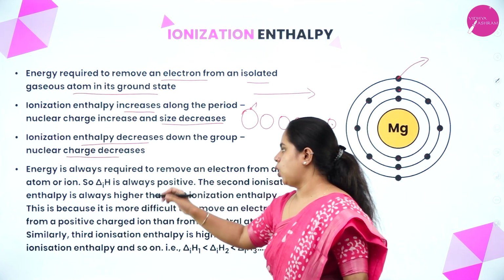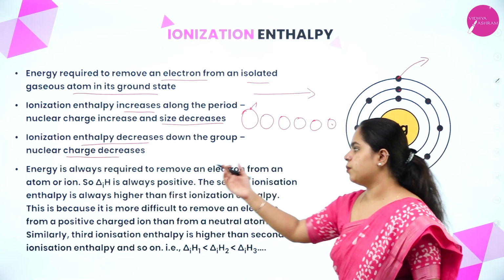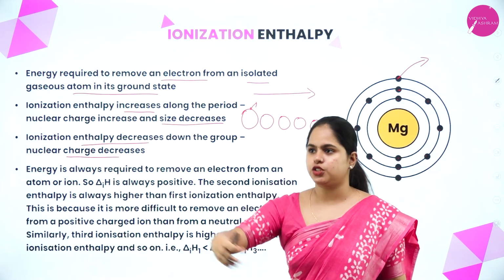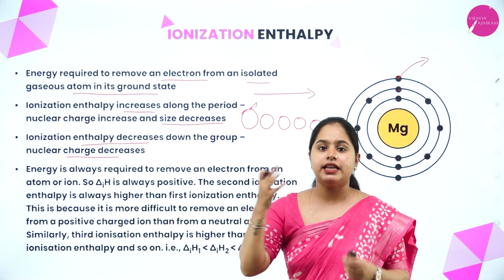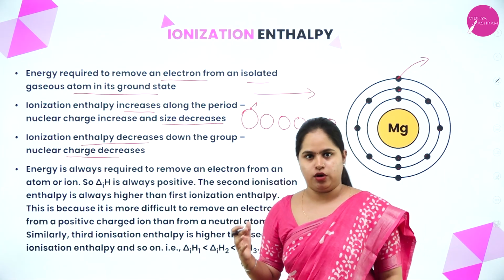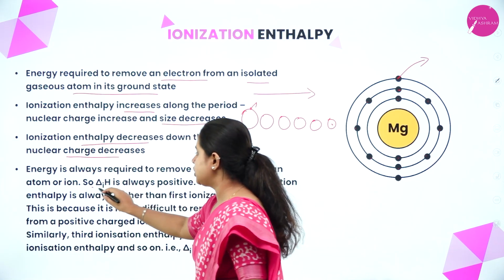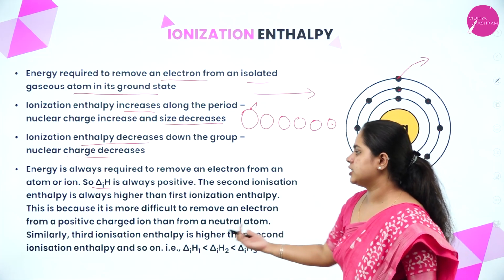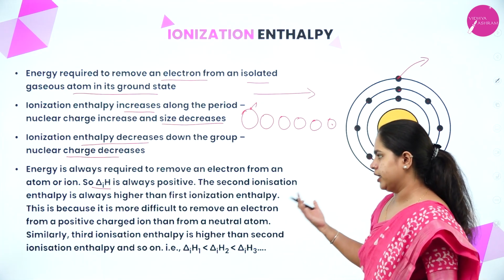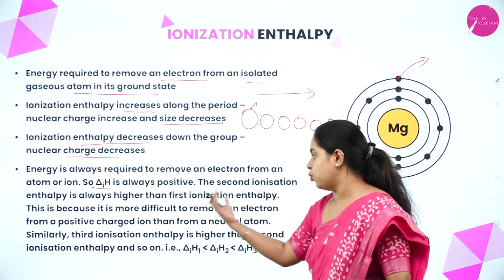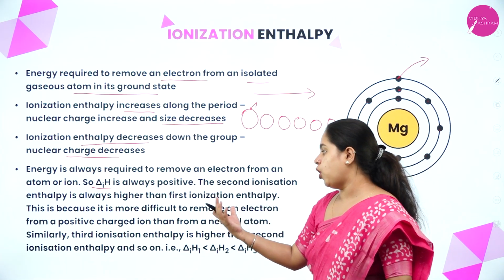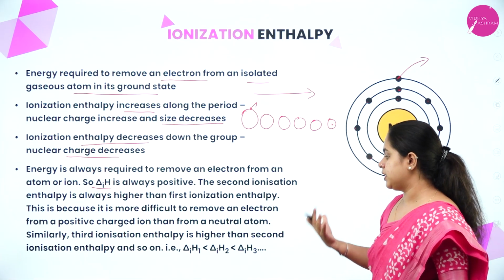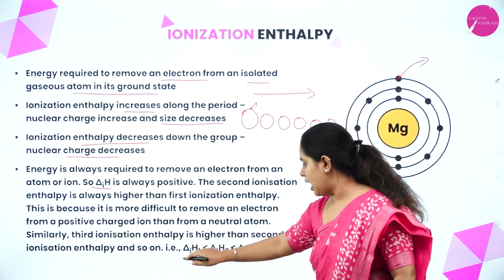Now, energy is always required to remove an electron from an atom or ion, right? As I said in the beginning, electrons will not escape by themselves. An energy is required to remove an electron. Hence, the ionization enthalpy, delta IH, is always a positive value. Now, the second ionization enthalpy is always higher than the first ionization enthalpy. This is because it is more difficult to remove an electron from a positively charged ion than a neutral atom. Similarly, the third ionization enthalpy is higher than the second ionization enthalpy, and so on.